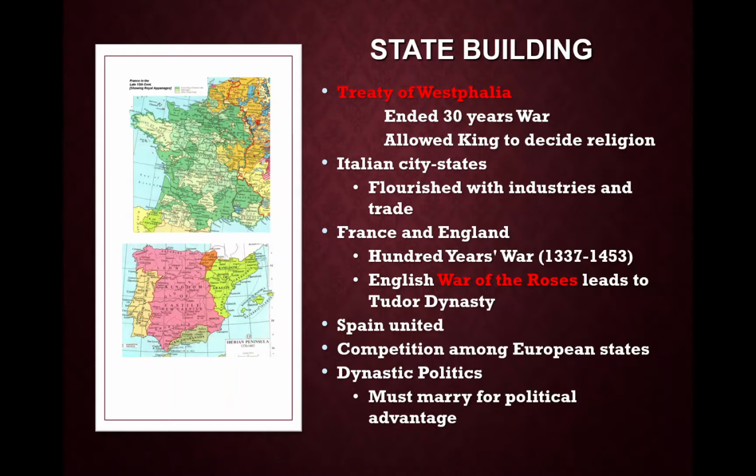There'll be competition between European states, and you'll see dynastic politics, where the kings will marry princesses from other countries to create alliances and to get land for dowries for political advantages.